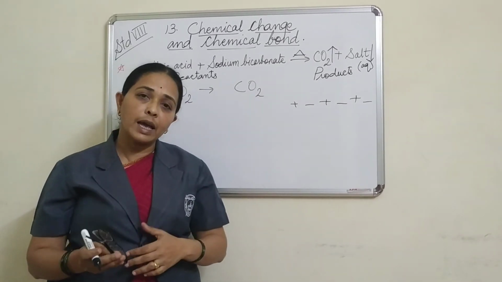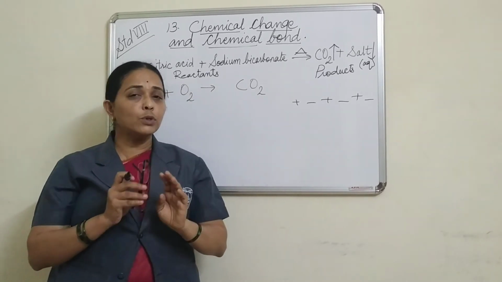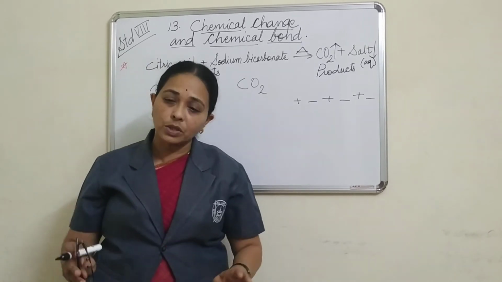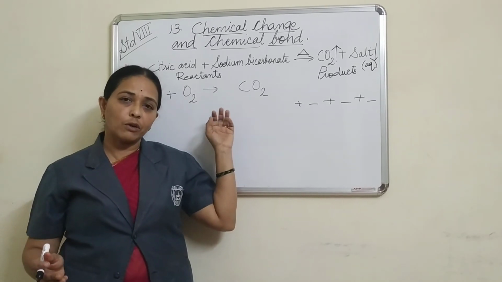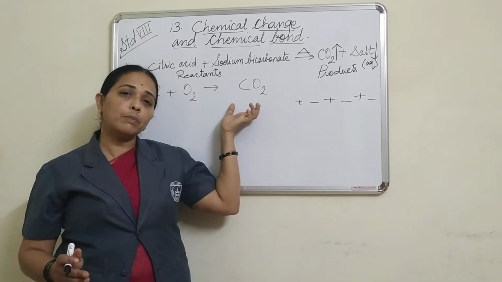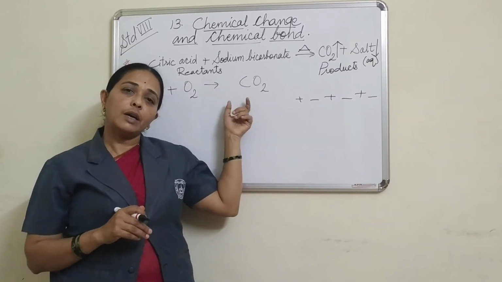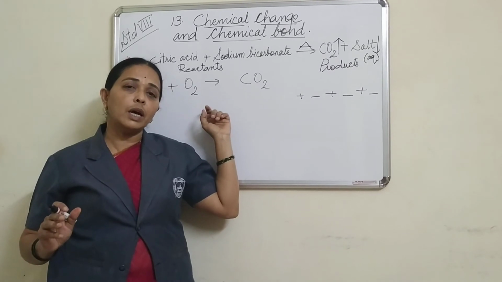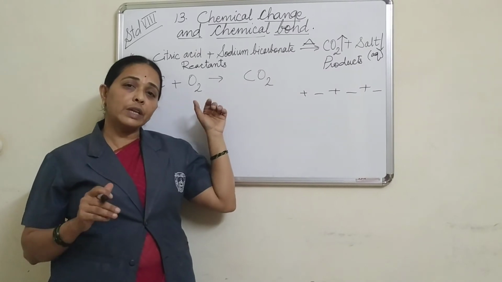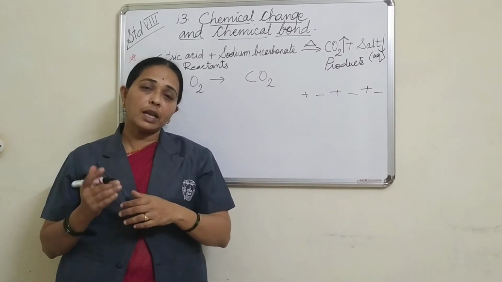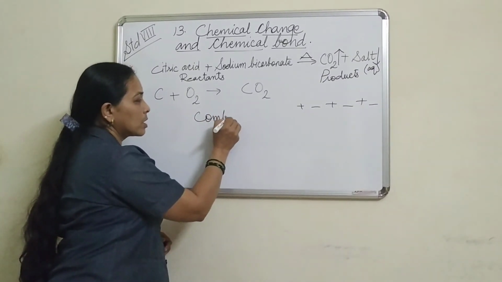When we burn any gas, carbon dioxide is released out. So all the burning processes, all the combustion processes give out carbon dioxide, or some other gases are also given out with it. But the main product, when organic substances are burned, is carbon dioxide, and that is given into the atmosphere because it is in a gaseous state. Okay, so these are all reactions. Now chemical changes are there and there are names for these chemical reactions. So first what we have learned is combustion.